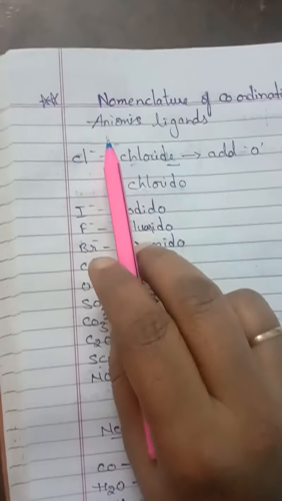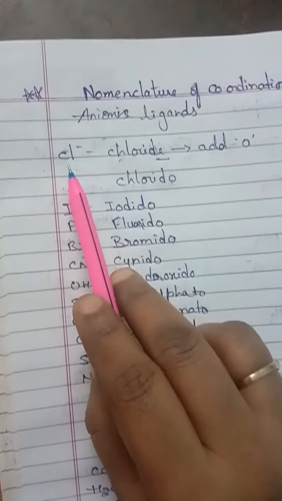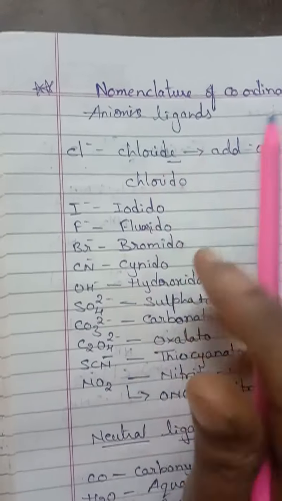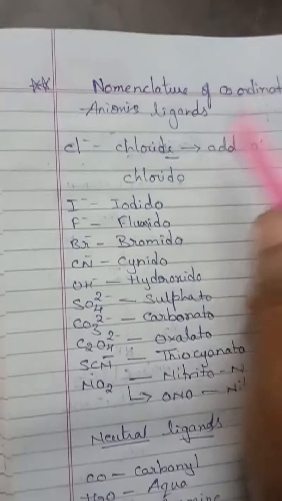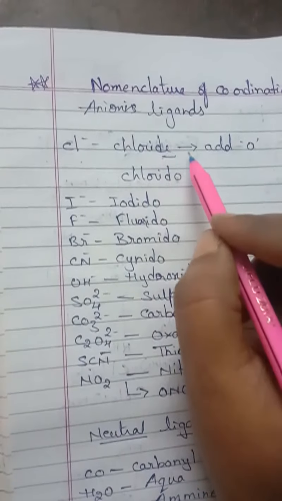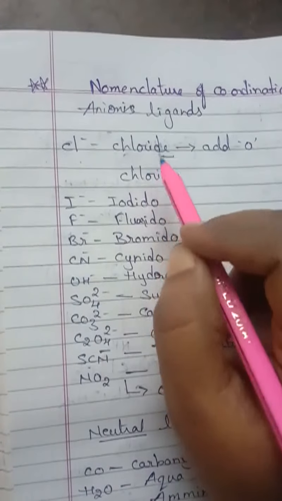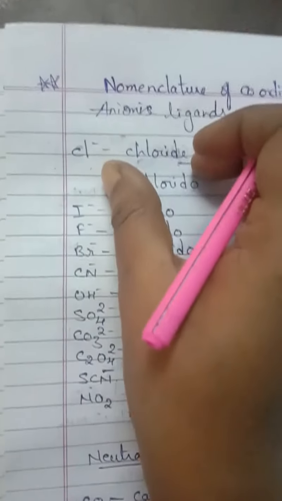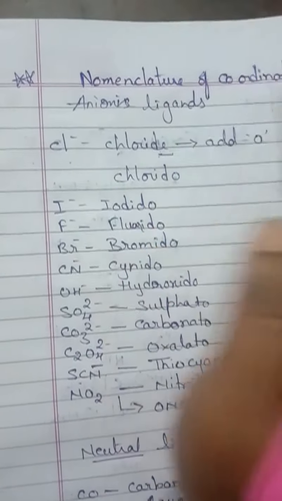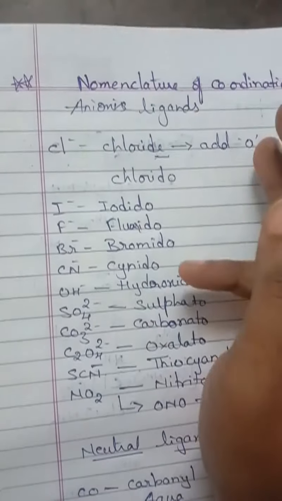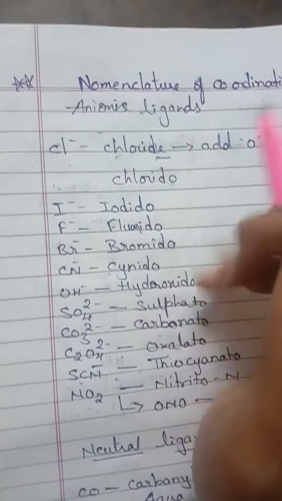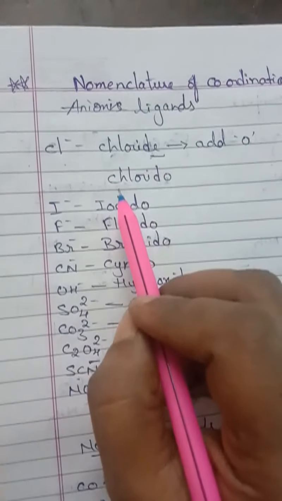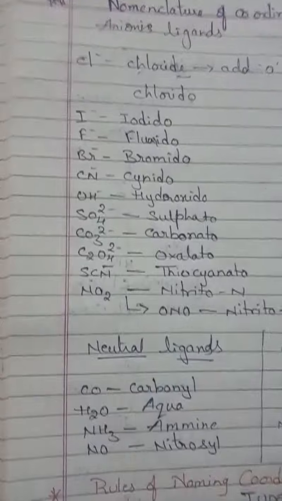So look here, children, anionic ligands. This one we know, chloride ion, isn't it? Cl minus, what will we write? We will write chloride ion. So in anionic ligands, whatever the last letter E is there, that will be removed, and we should add O. Okay, simple. We remove the E from the ion name, from the end, and add the letter O in the place of E. So it is chloride. If you remove E and add O, what are you going to get? Chlorido.